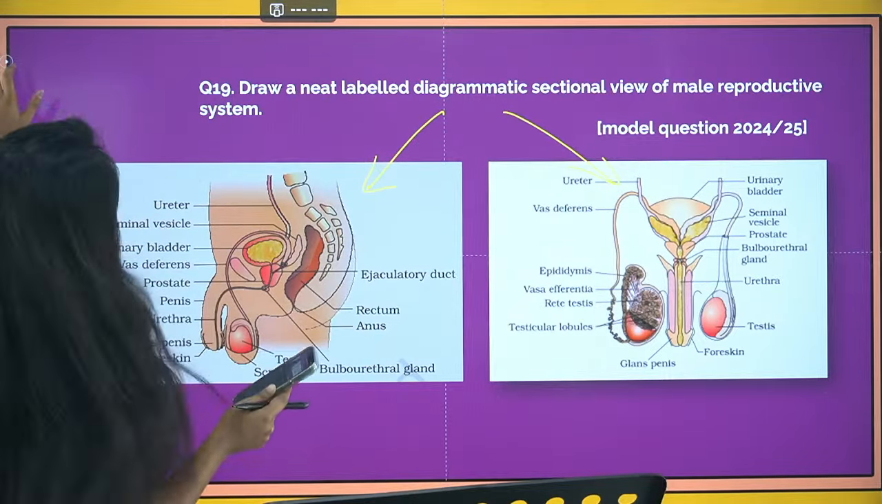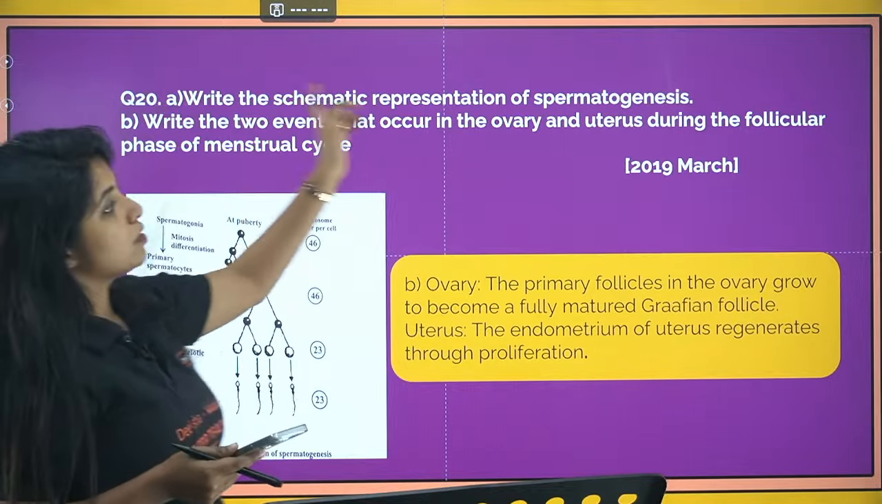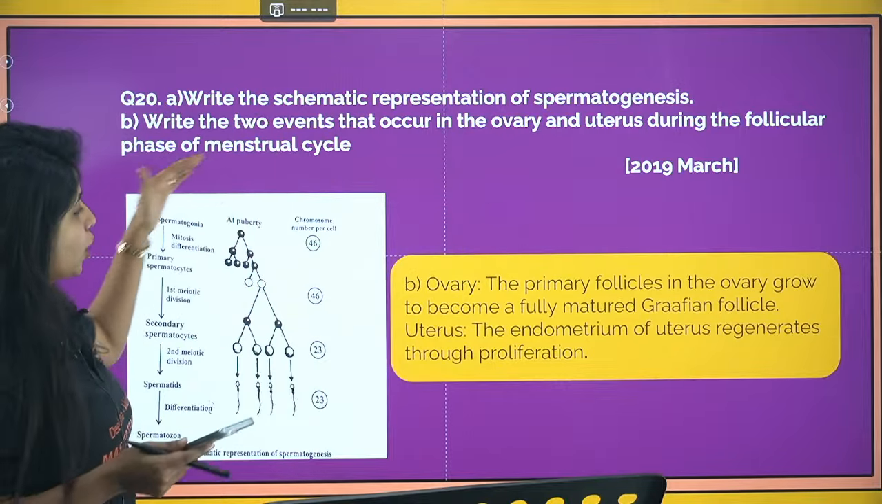Please draw that as well. Now going ahead to the next question. Write the schematic representation of spermatogenesis. When it is asked, you have to talk about spermatogonia.